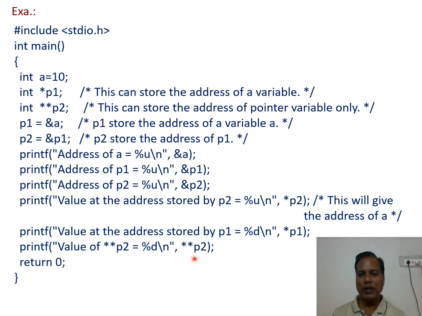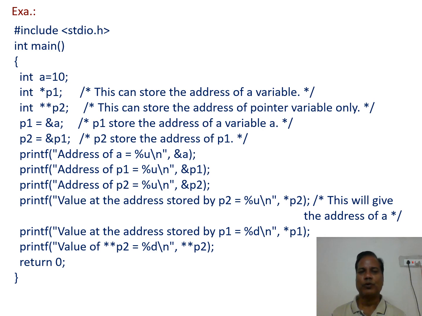So first if we take only the asterisk closest to p2, this indicates the address of p1, and the next asterisk gives the data stored at the address of p1, and that gets printed.